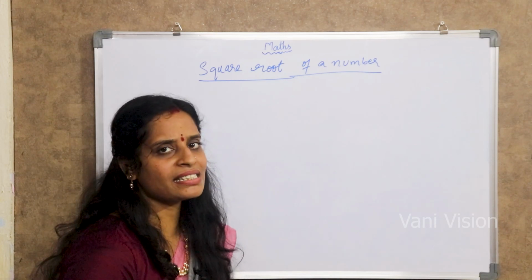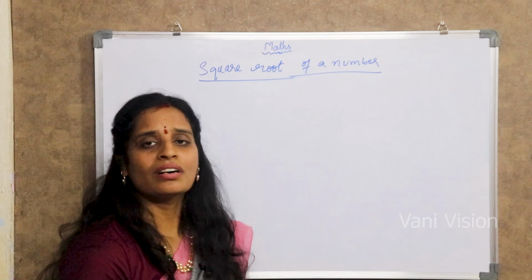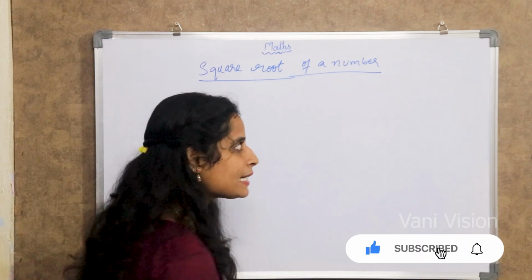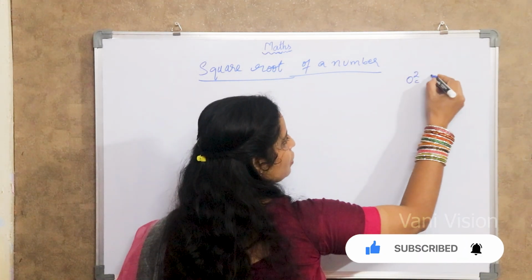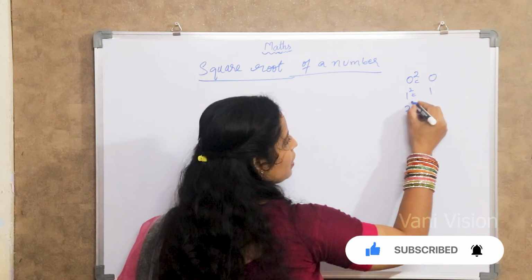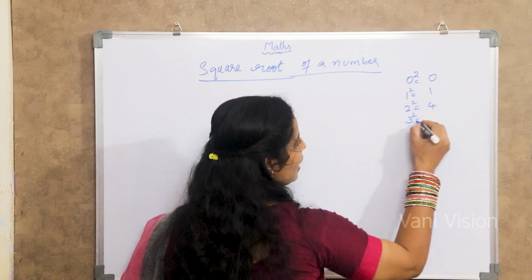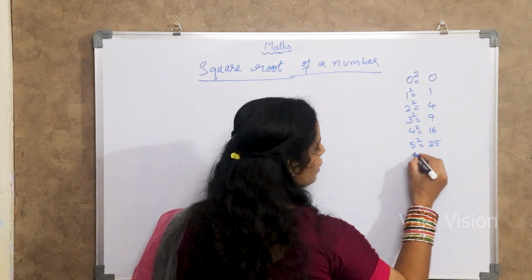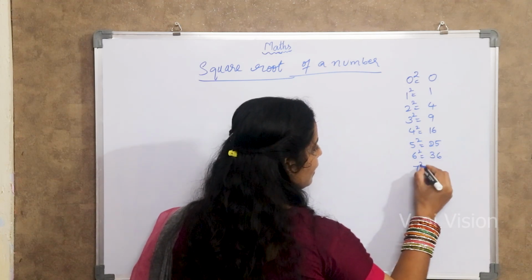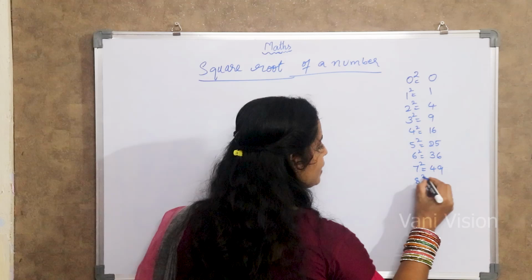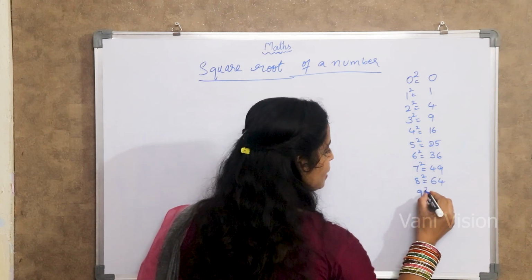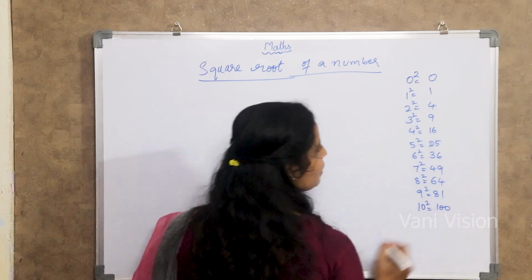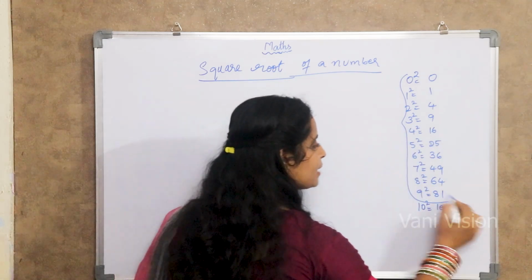From 0 to 9, everyone can say it by mouth. 0 zeros are 0, 1 one is 1, 2 twos are 4, 3 threes are 9. Like that, so it's easy, and we should know this. 0 square, 0. 1 square, 1. 2 square, 4. 3 square, 9. 4 square, 16. 5 square, 25. 6 square, 36. 7 square, 49. 8 square, 64. 9 square, 81. 10 square, 100. Clear? So we are going to see up to 9 itself.